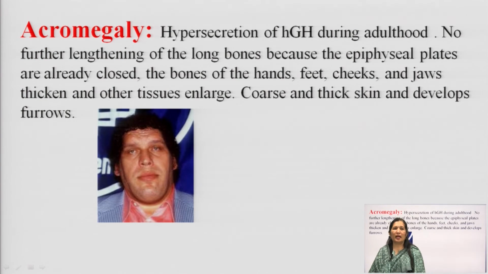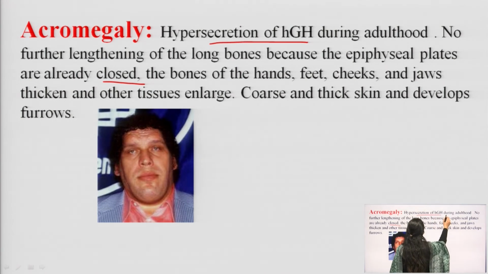So, acromegaly is hypersecretion of human growth hormone during adulthood, when the epiphyseal plate has already closed. When the epiphyseal plates are already closed and hypersecretion of human growth hormone occurs during adulthood, that results in acromegaly. And during adulthood, because the epiphyseal plate is closed, further lengthening of the bone is not possible. So, what will be the symptoms?